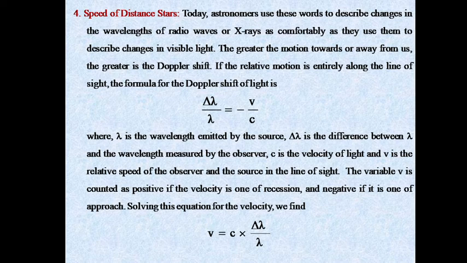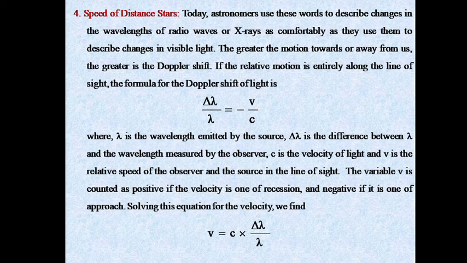The greater the motion towards or away from us, the greater the Doppler shift. If the relative motion is entirely along the line of sight, the formula for the Doppler shift of light is delta lambda upon lambda is equal to minus v upon c. What is lambda? Lambda is the wavelength emitted by the source.